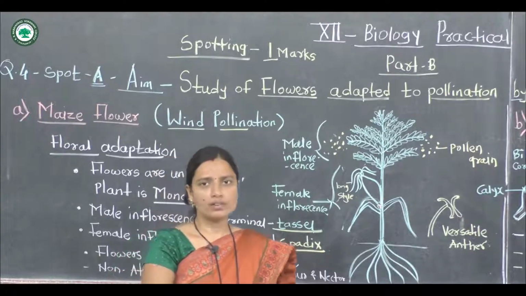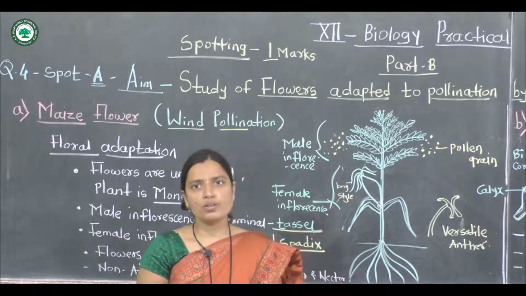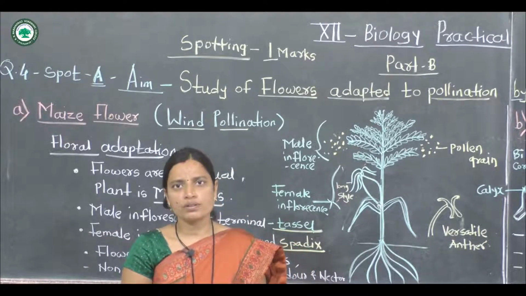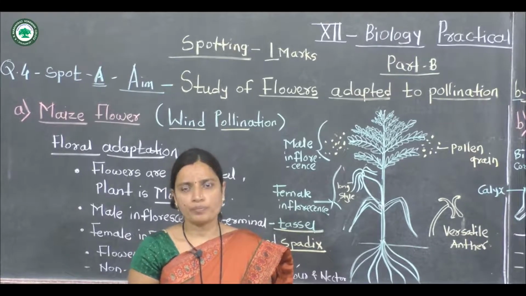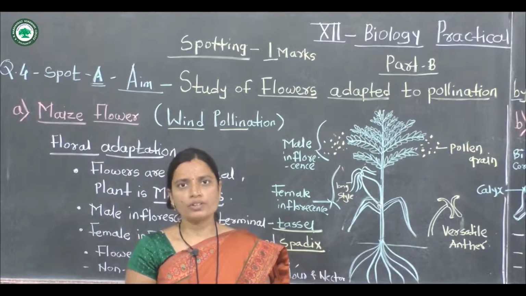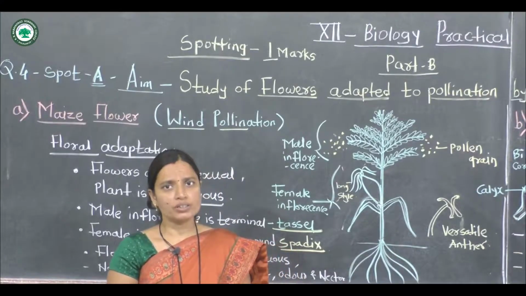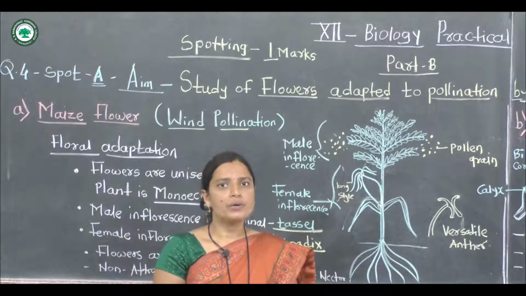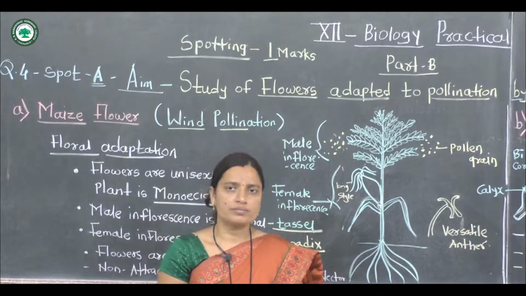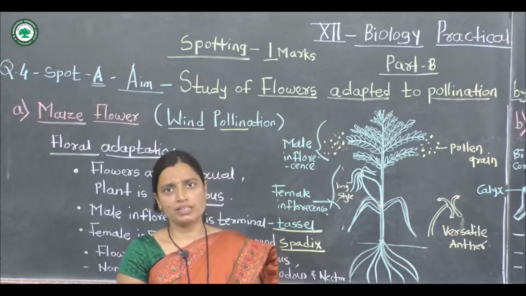Another type of pollination is cross-pollination. Cross-pollination means the transfer of pollen grains from anther to stigma of a different flower, and this type of pollination is called cross-pollination. This pollination takes place with the help of some biotic and abiotic agencies.